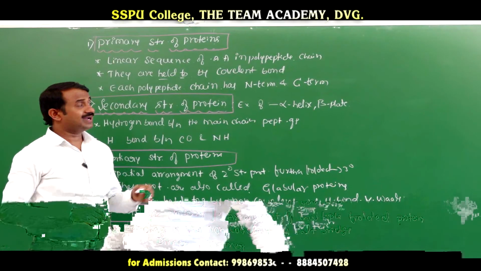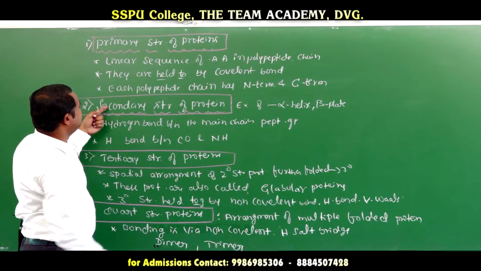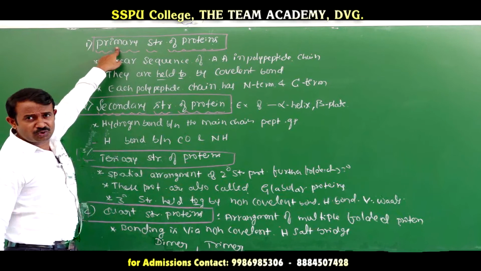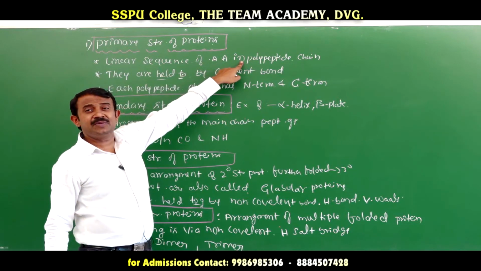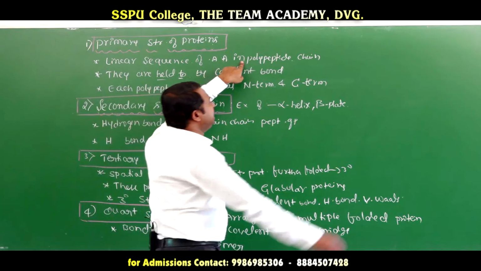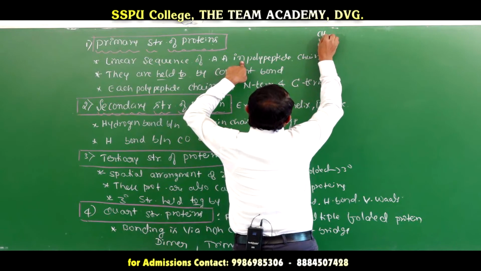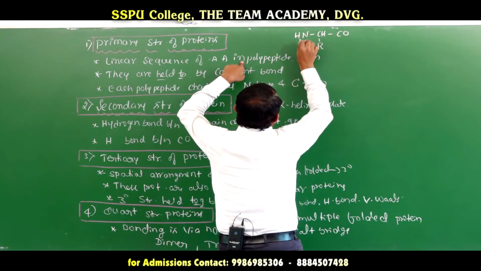Classification on the basis of structure. Previously we discussed primary structure, secondary structure, tertiary and quaternary structure. Primary structure of proteins is the linear sequence of amino acids in a polypeptide chain. Linear sequence means here R, CH, CO, NH2.